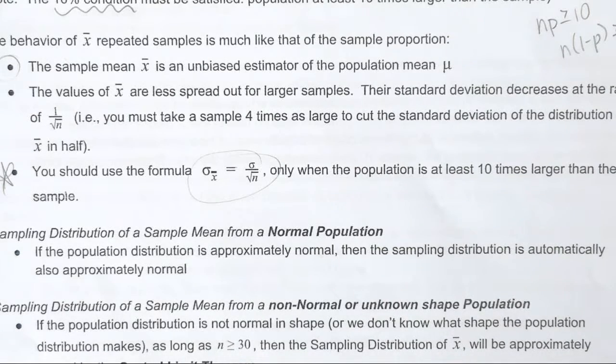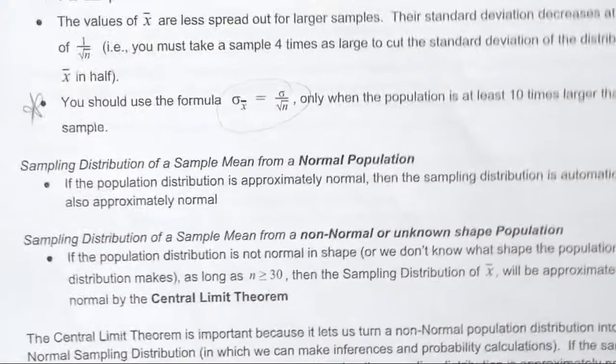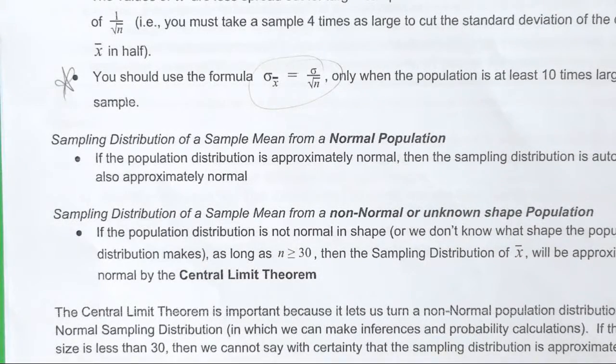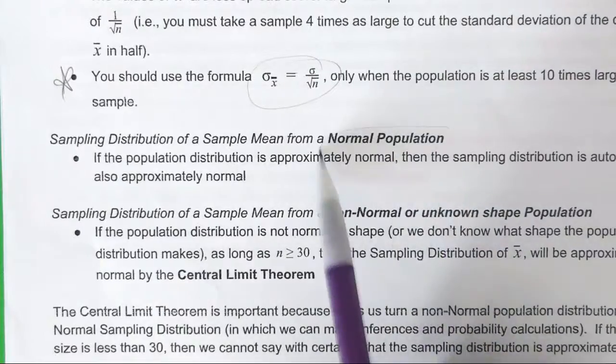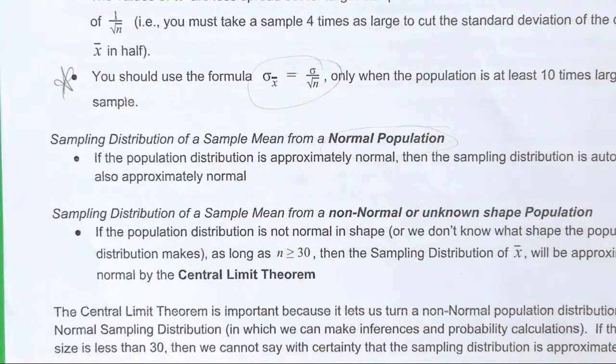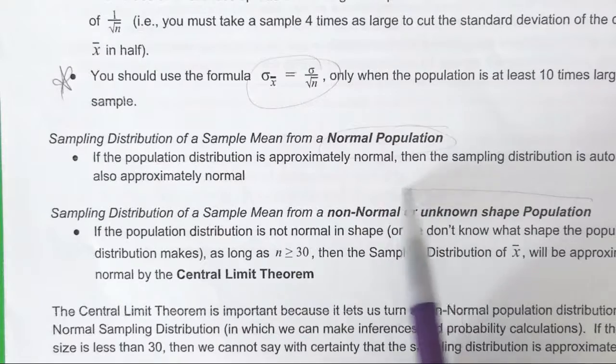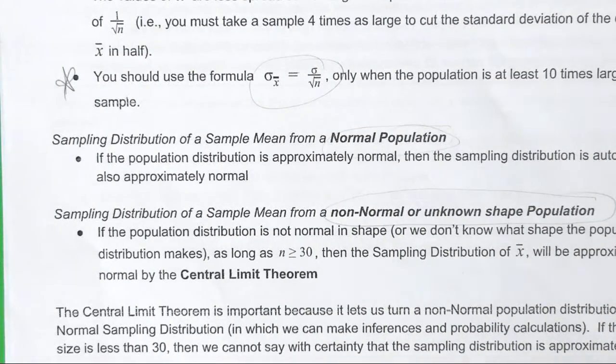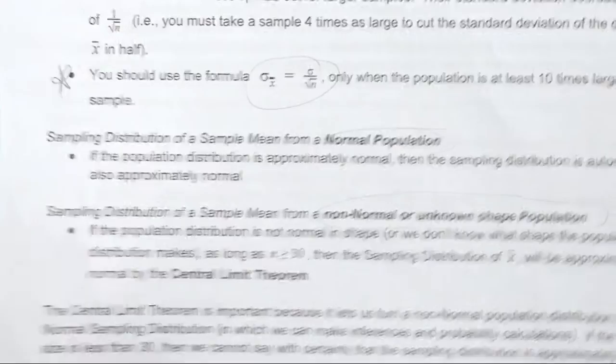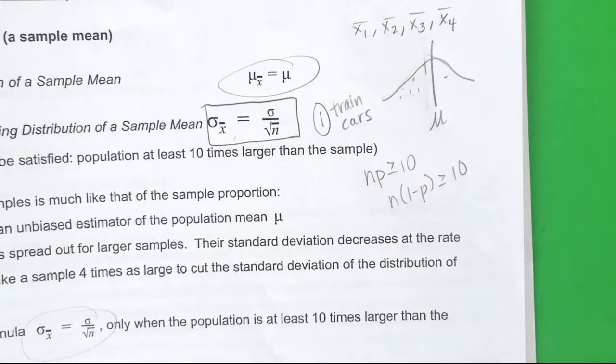Okay. Here's the really cool thing. With P hat, we have to show that NP is greater than or equal to 10, and if it's not, then we stop and say, I'm sorry, I can't apply normality. That actually doesn't happen with X bar. With X bar, even if we fail to show that we're from a normal population, we can still work the problem. And that's what tomorrow we're going to talk about. There's a theorem that lets us apply it. If we take enough samples, no matter what, the samples are going to make a normal curve,